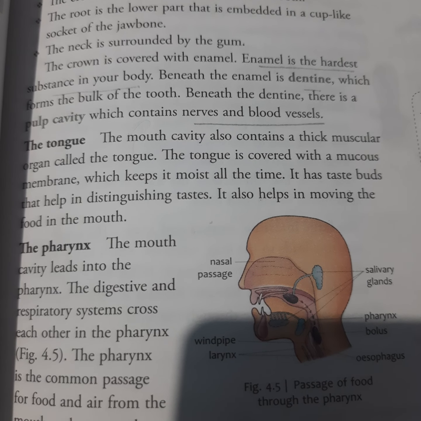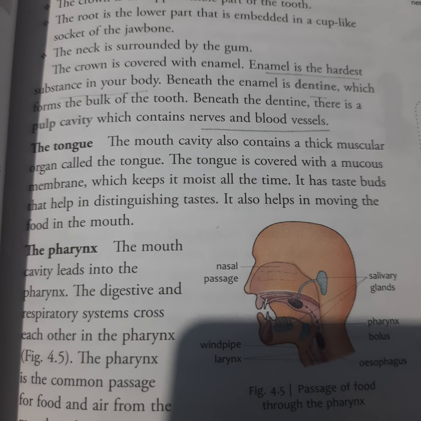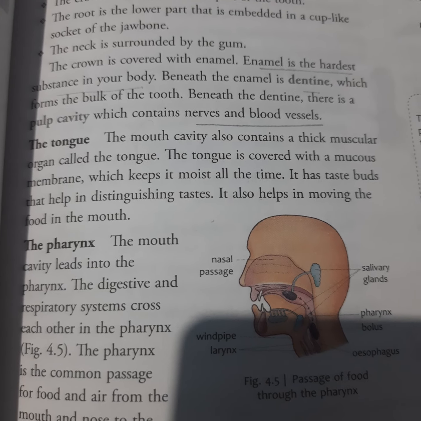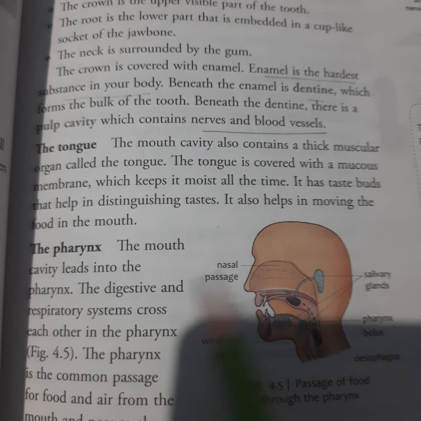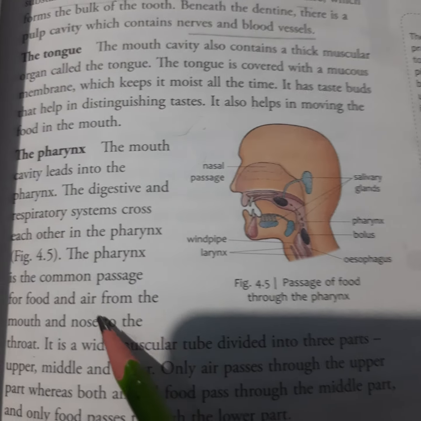So you can know with the help of this tongue, the taste buds present in the tongue. Also, its main function is that it helps in moving the food in the mouth. Then comes the pharynx.